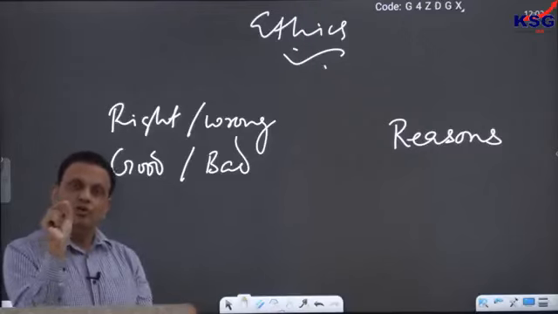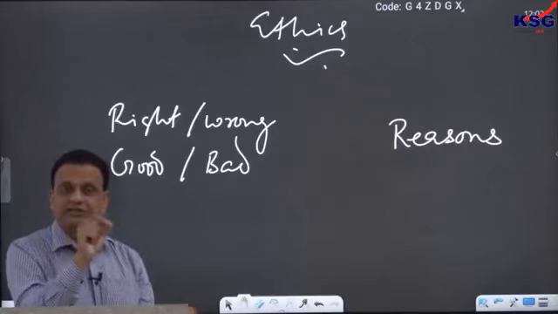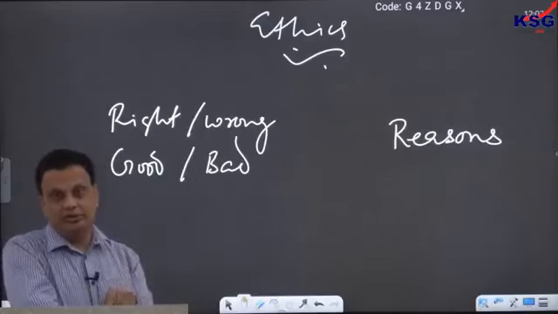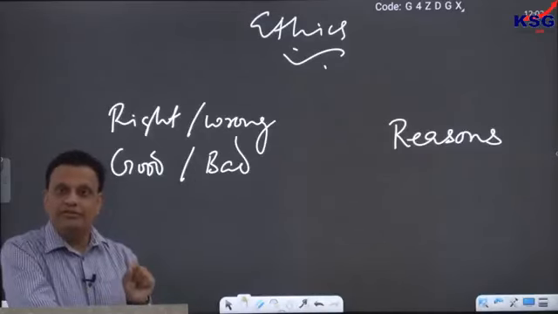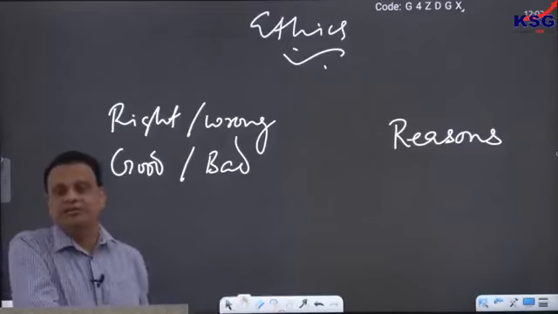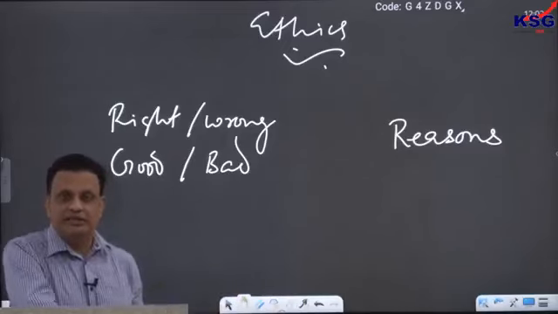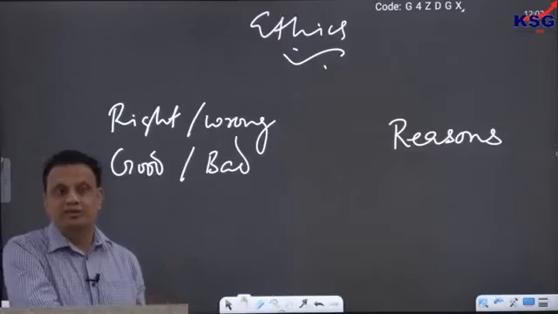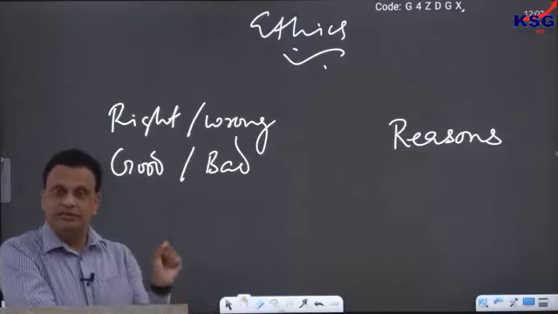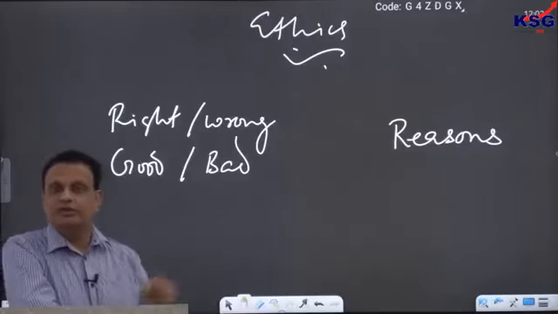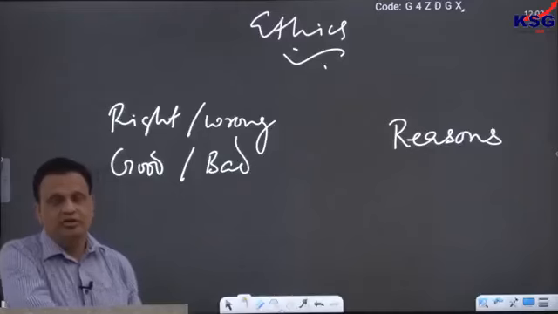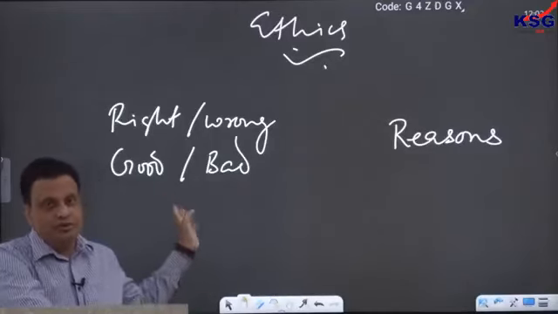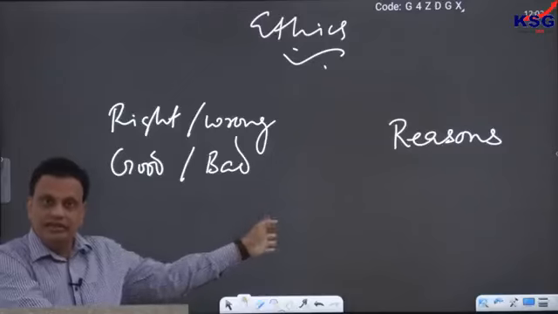So the human mind always decides. Whenever we see an action, ours or somebody else's, we always judge, we always evaluate, and we always have a tendency to express our judgment or our evaluation. That is an important thing about human nature. The human mind cannot be neutral. Whenever we think about any action, we often think about right and wrong. So it is not something that has to be taught. Everybody knows about the rights and wrongs in his life.